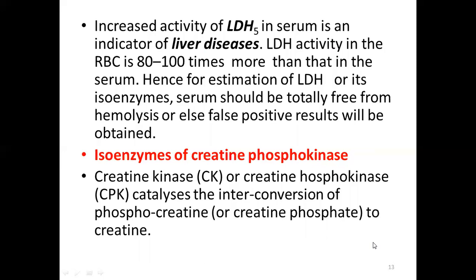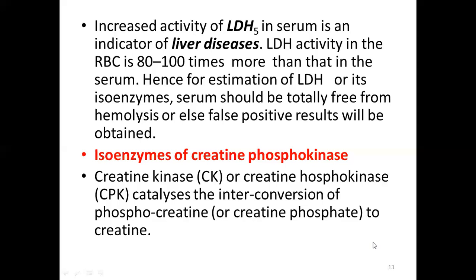Hence, for the estimation of LDH or its isoenzymes like LDH1, 2 and so on to LDH5, the serum must be totally free from hemolysis, or else false positive results will be obtained, because LDH activity is higher in the red blood cells, 80 to 100 times more than its level in the serum. Therefore, it must be totally free from that.